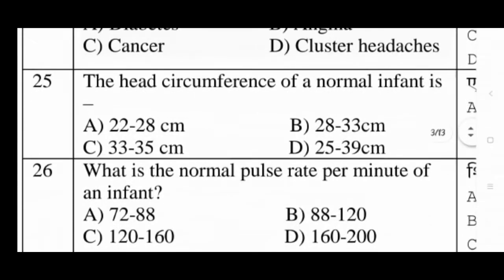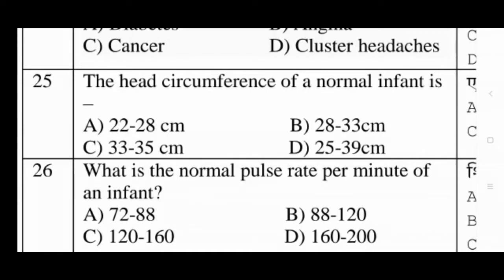Next question is, the head circumference of a normal infant is: option A, 22 to 28 centimeter; option B, 28 to 33 centimeter; option C, 30 to 35 centimeter; option D, 25 to 39 centimeter. The answer of this question is option C, 33 to 35 centimeter.